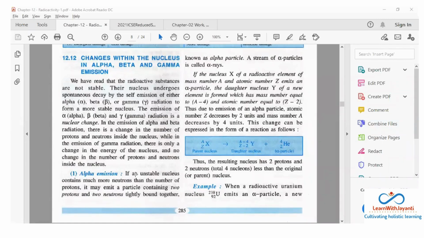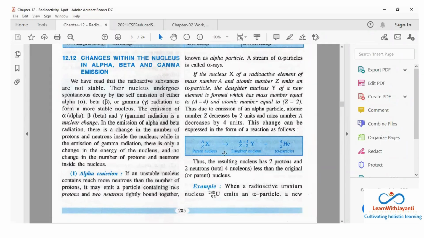Now, when alpha emission is happening, what is happening? So, when an unstable nucleus contains many more neutrons than the number of protons, then it may emit. Okay, so now it is not sure whether it will be alpha or beta. So, it may emit a particle containing 2 protons and 2 neutrons tightly bound together. Now, if you remember, we have read, alpha particle is all about what? It is like a helium particle, but it is only a helium nucleus. It doesn't have orbital electrons. Remember we read that. So basically when alpha is emitted, a helium nucleus is being emitted, or alpha particle.